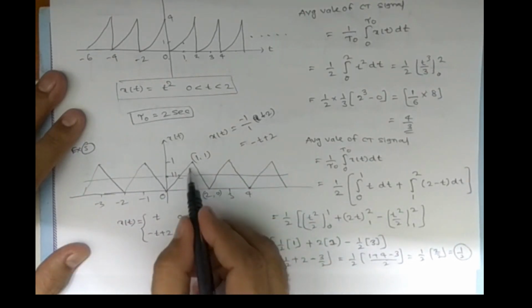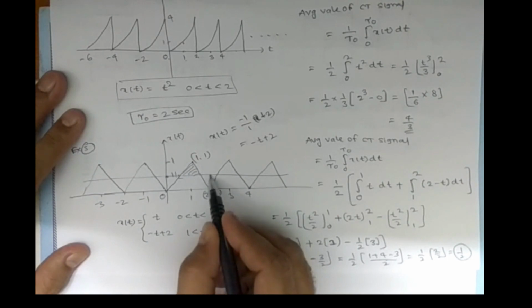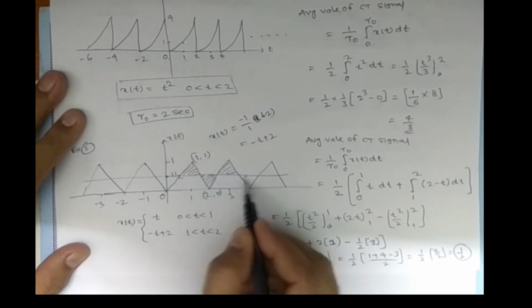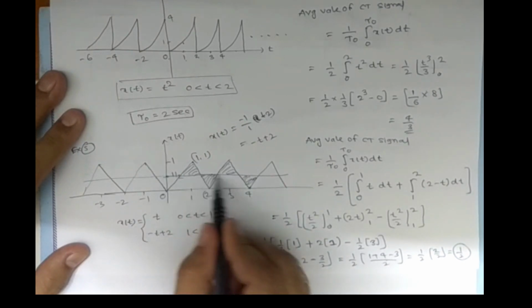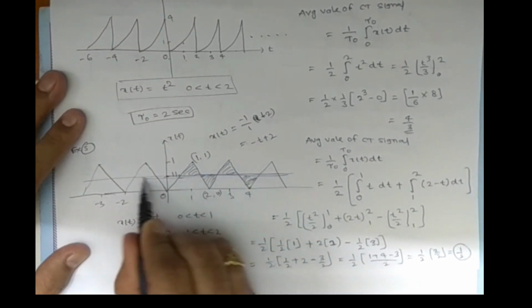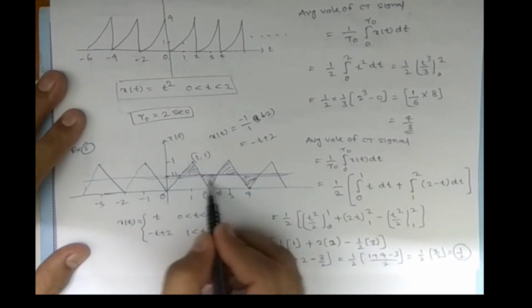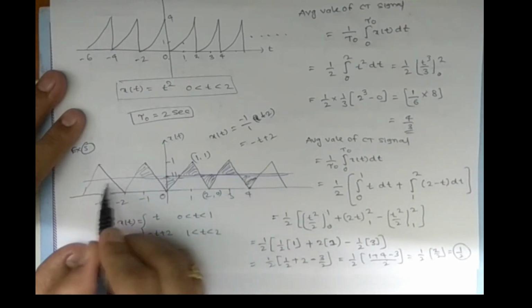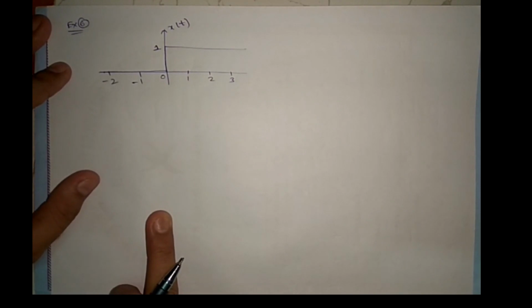See, this part of the signal we need to fill with this part. This is equal, right? So now this is a balanced signal, exactly the central point we want. Okay, this area is the same as this area, and this area is the same. So let us see example 6.